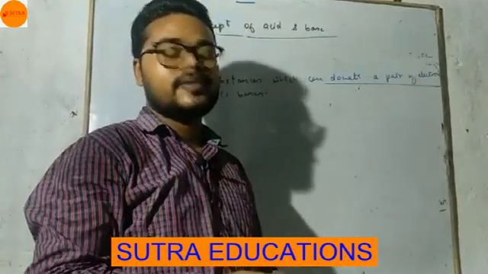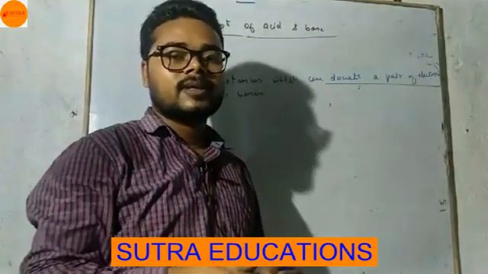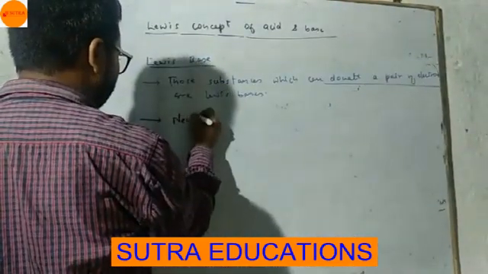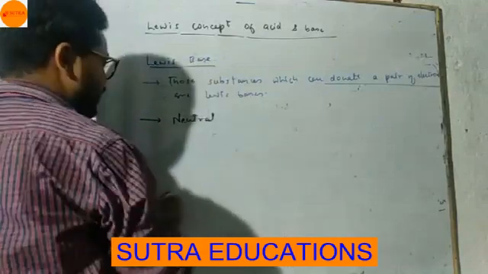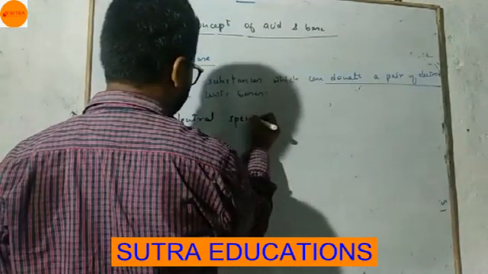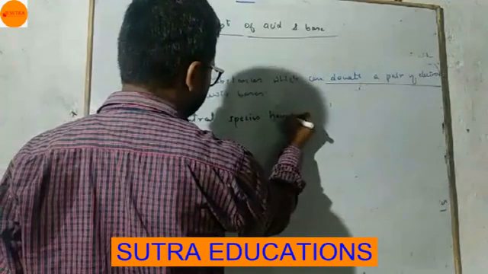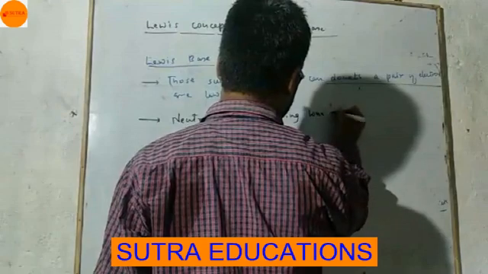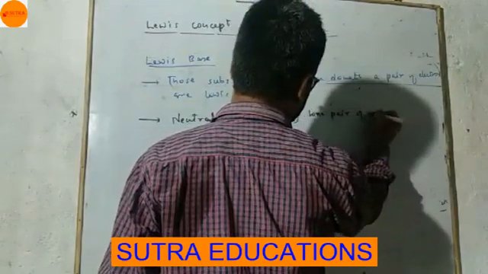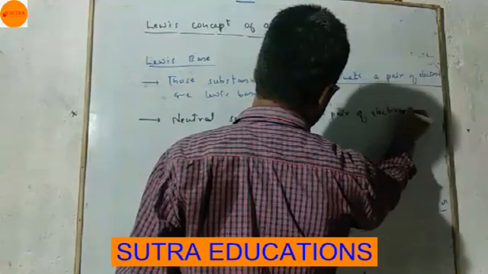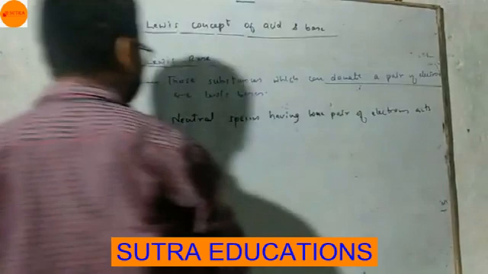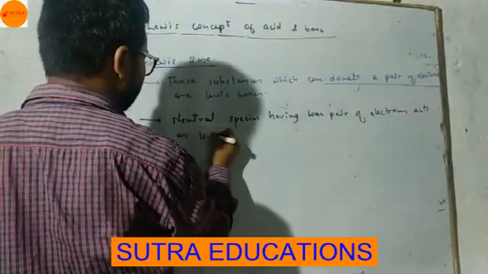Which can accept a pair of electrons are Lewis acids, and which can donate a pair of electrons are Lewis bases. Neutral species having a lone pair of electrons act as Lewis base.